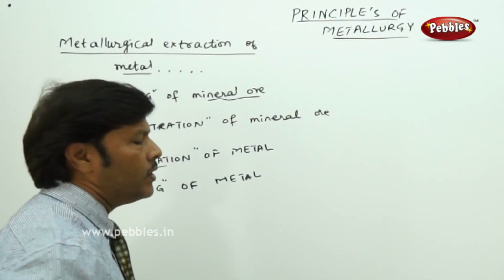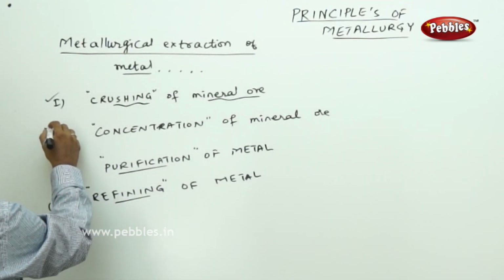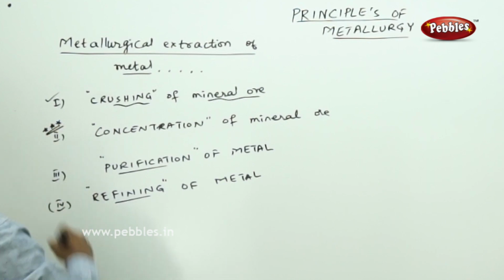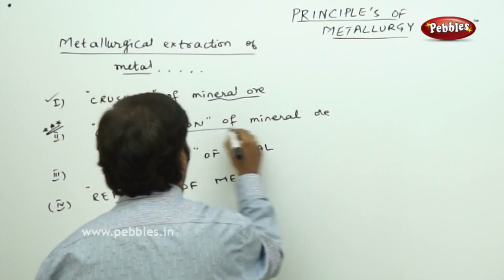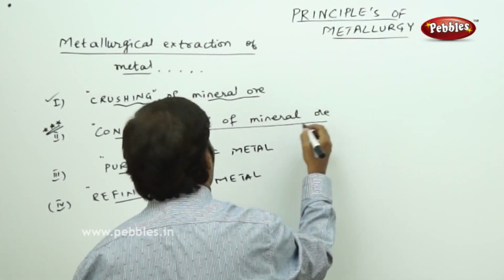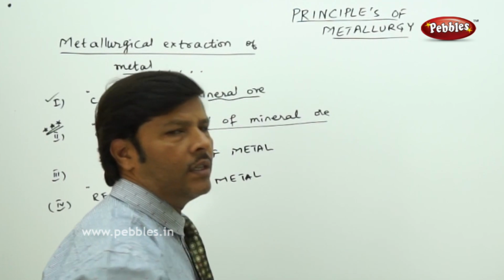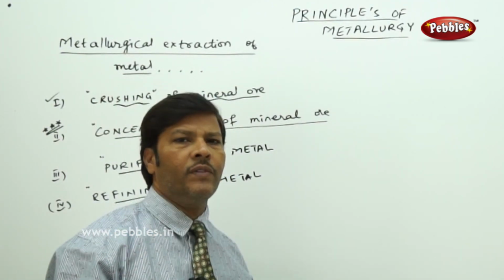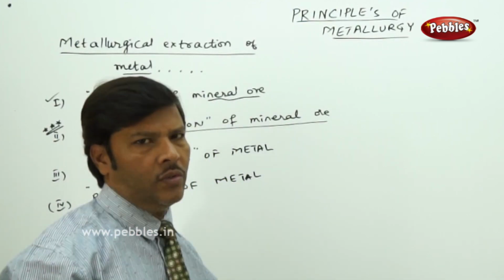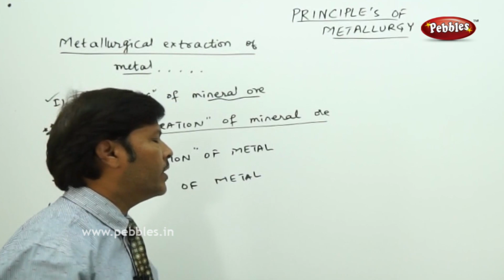But the concentration of mineral ore is one of the most important areas in the metallurgical process for the extraction of metal. Concentration involves many methods. Concentration is nothing but wetting the mineral ore, and depending upon the choice of the mineral ore, we use different methods for removal of the impurities.